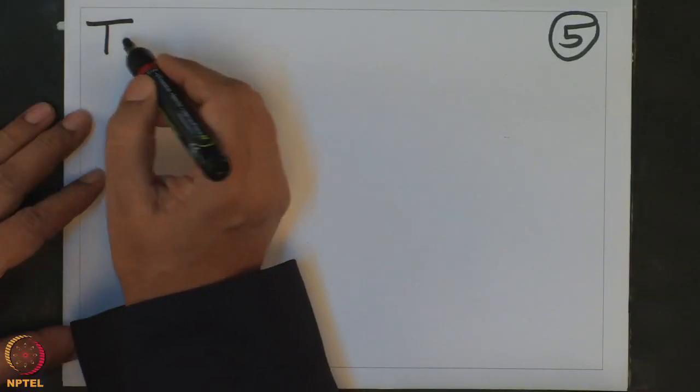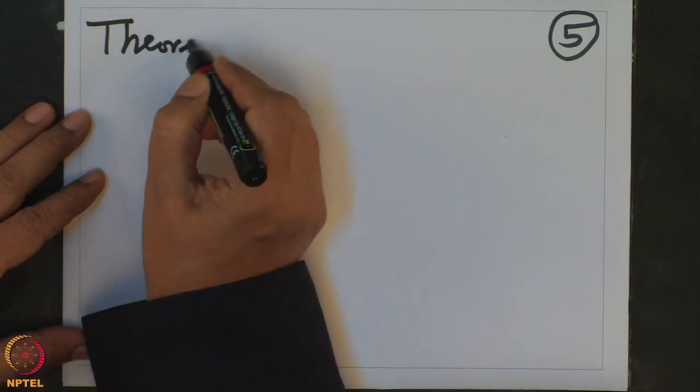So in fact, the theorem we want to prove is the following. Theorem.